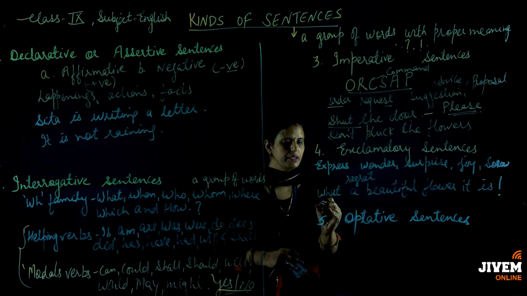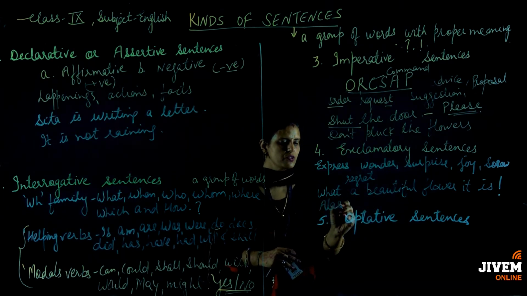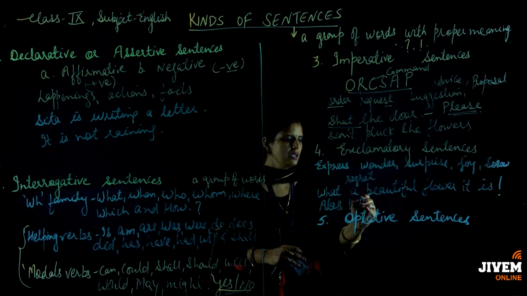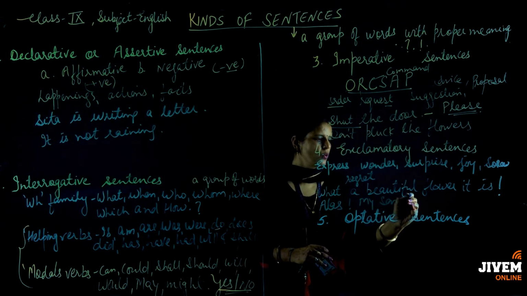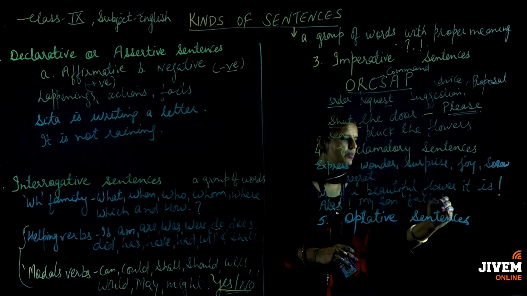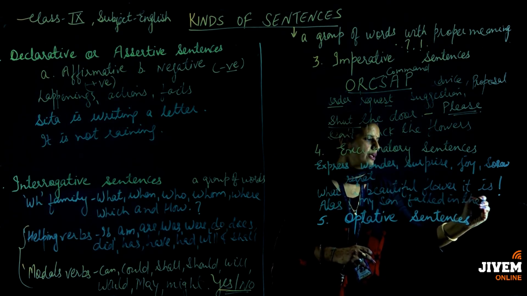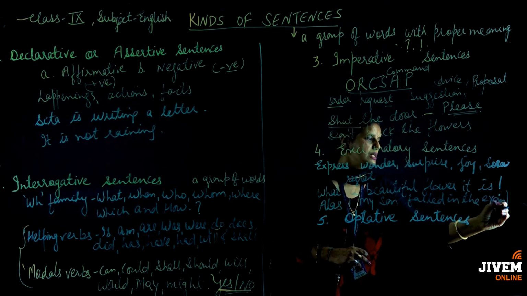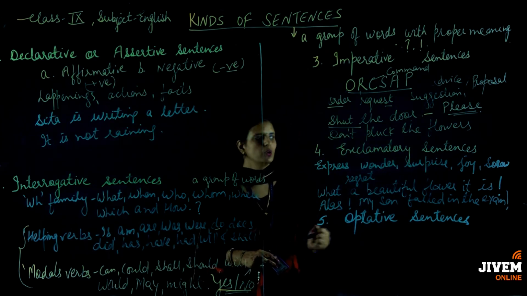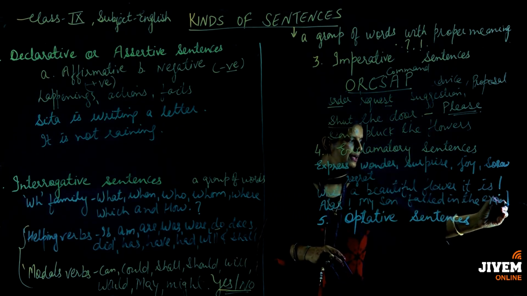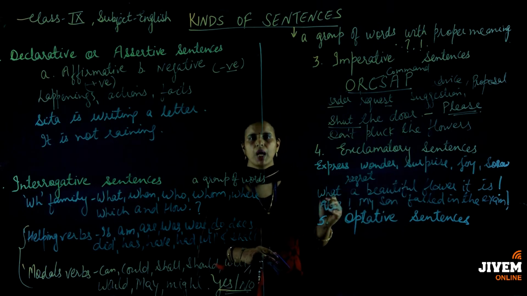Now you can take it in a negative form, means you can take the sentence of the sorrow also. Alas, my son failed in the exam. Now this what kind of a sentence? It is an exclamatory sentence, but it is showing the sorrow, and you have to keep in mind that at the end of the sentence exclamatory mark should be there.